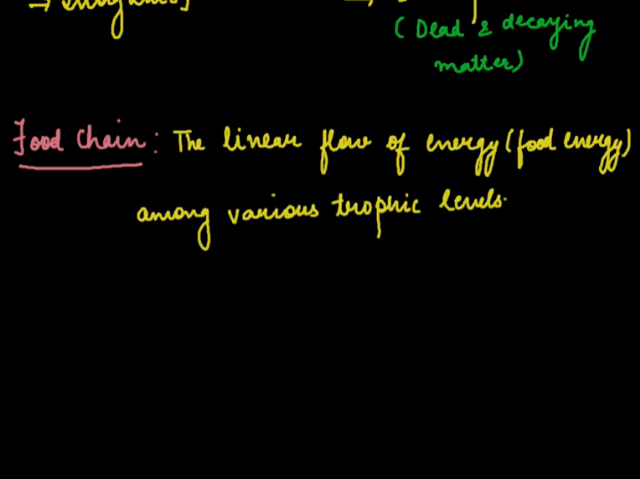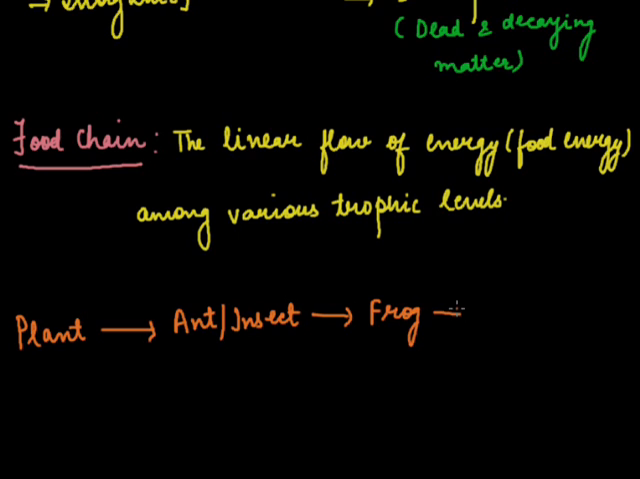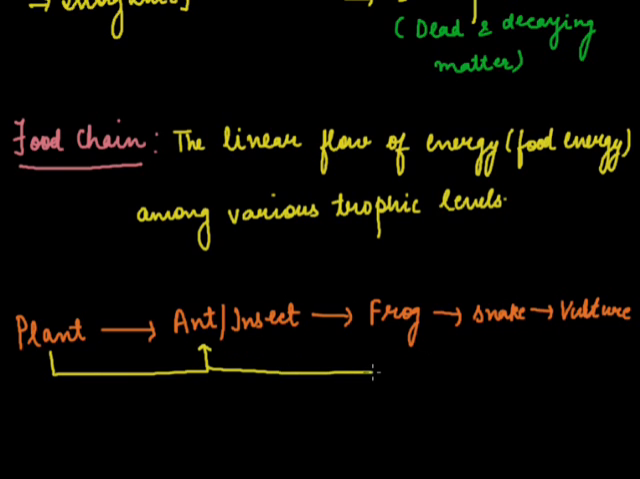I'll give you an example. An insect feeds on a plant, then the frog eats the insect, the frog is eaten by a snake, and the snake is eaten by a vulture. So the flow of energy from plant to the ants, from the ants to the frog, from the frog to the snake, and from snake to the vulture is the food chain.